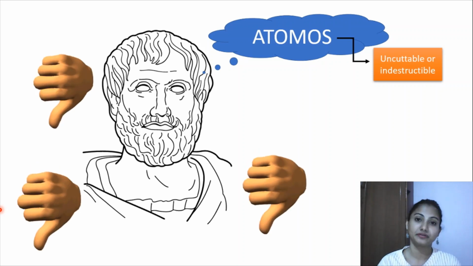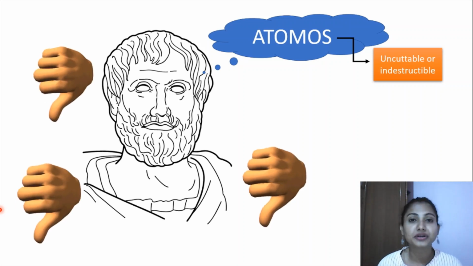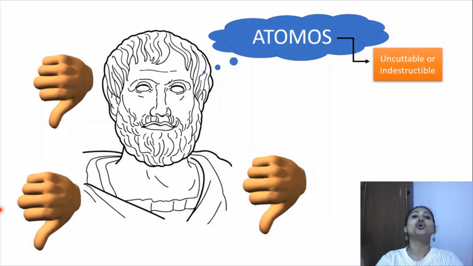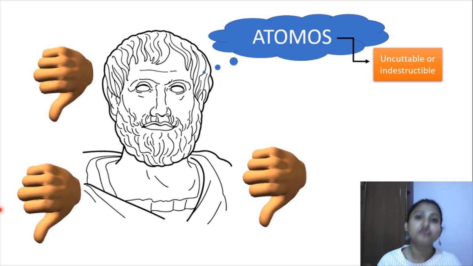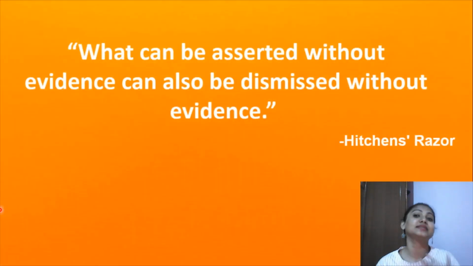Then what happened? He also got rejected. Why? Because he was also not able to prove it, like Rishi Kanad. As it is very well said by Hitchens's razor, what can be asserted without evidence can also be dismissed without evidence.